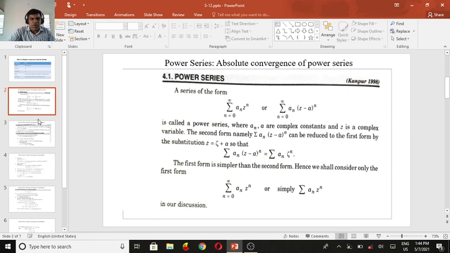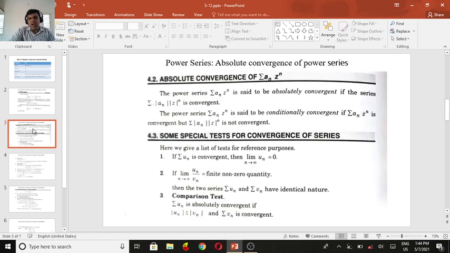Now, the difference between absolute convergence and conditional convergence of summation a_n z^n. The power series summation a_n z^n is said to be absolutely convergent if the series summation of absolute values of a_n and absolute values of z^n is convergent. The power series summation a_n z^n is said to be conditionally convergent if summation a_n z^n is convergent, but the sum of absolute values of a_n z^n is not convergent. So this is the difference between absolutely convergent and conditionally convergent.